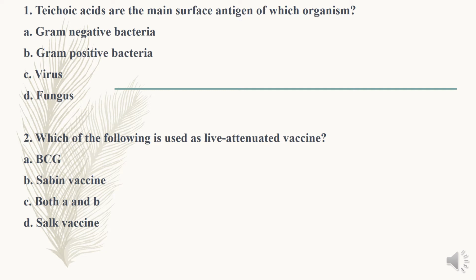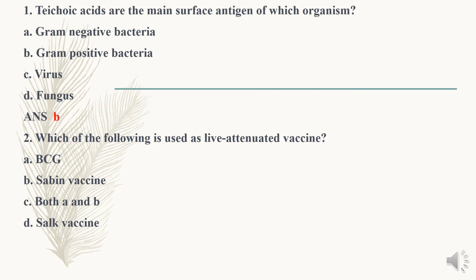In addition to the peptidoglycan layer, teichoic acids are seen in gram-positive organisms, and they help to maintain cell viability. So option B is the answer. That is, teichoic acids are the main surface antigen of gram-positive bacteria.